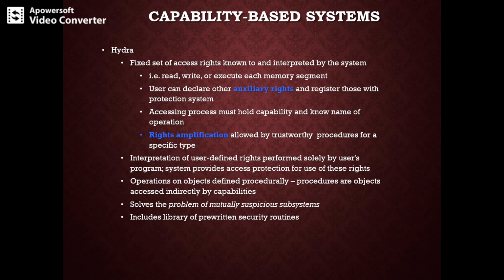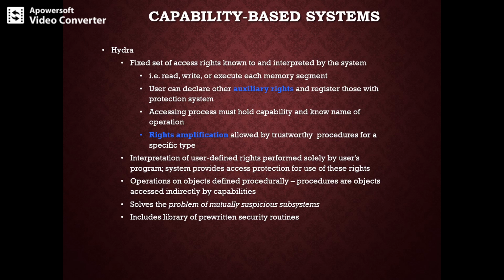The next kind of system is a capability based system, and we are taking the example of Hydra. Hydra was a capability based system, and it is an operating system kernel for the C.mmp computer system. Hydra allows users to build multiple file systems, command languages and schedulers, where users can declare auxiliary rights and register those with the protection system. So to access anything, a process must hold the capability and know the name of the operation.